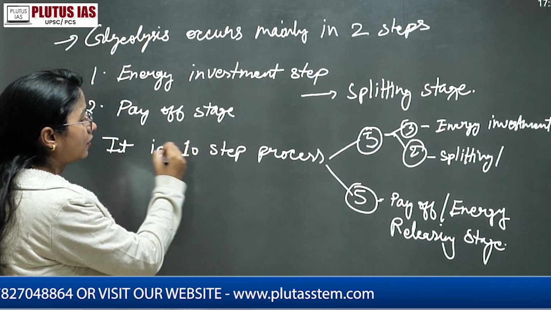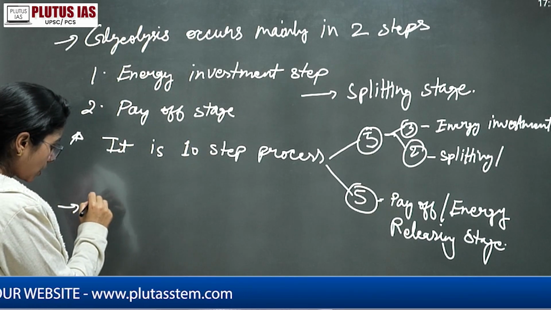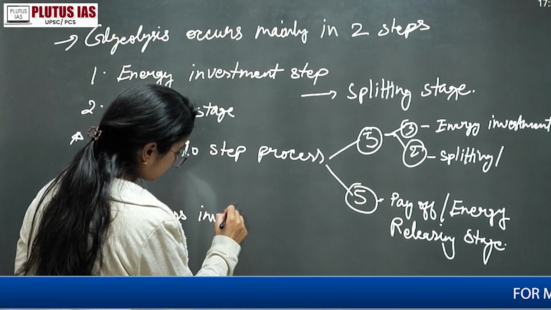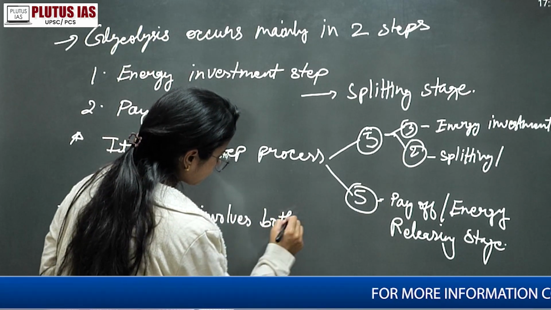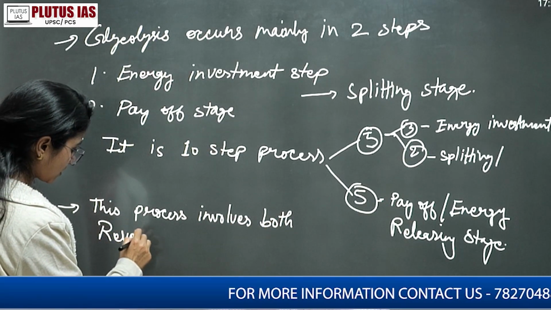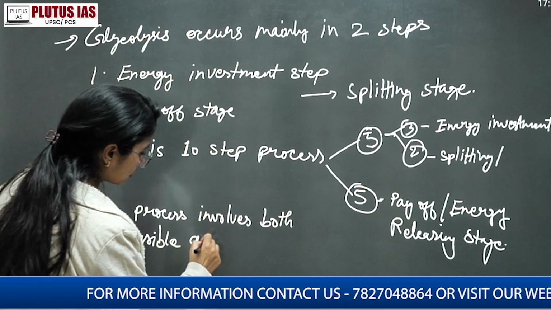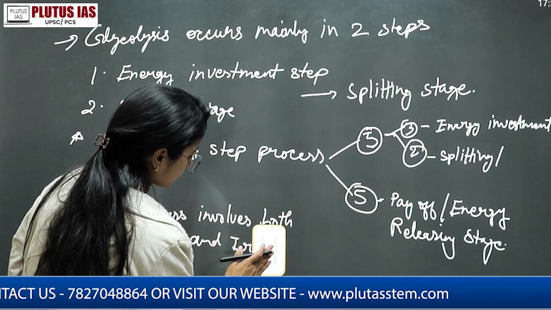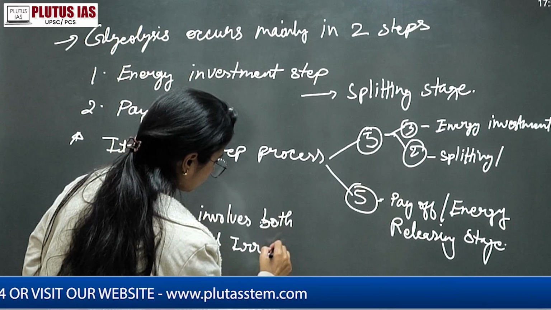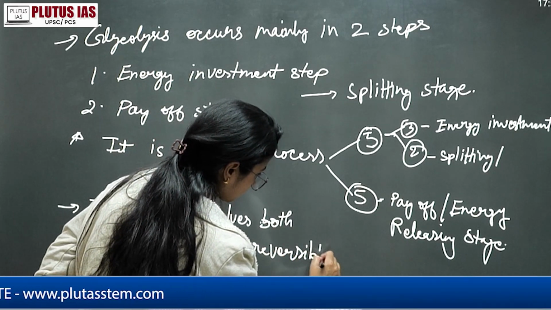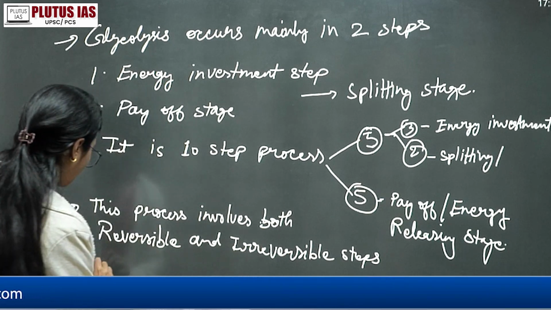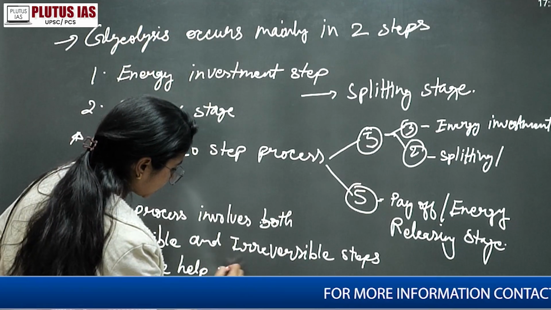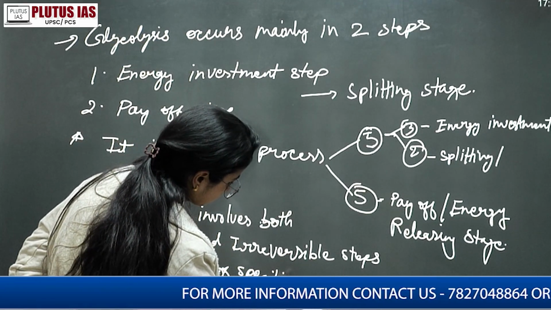This process involves both reversible and irreversible steps with the help of specific enzymes.